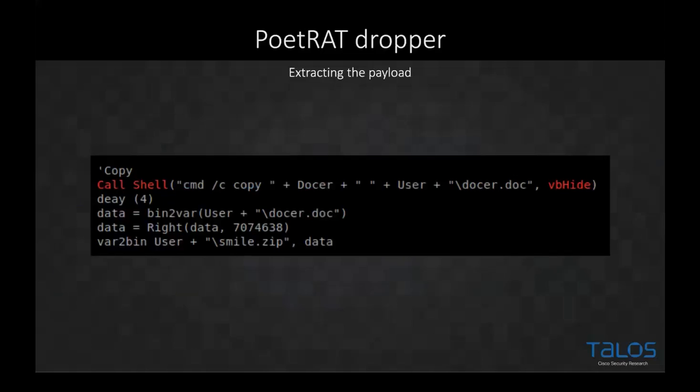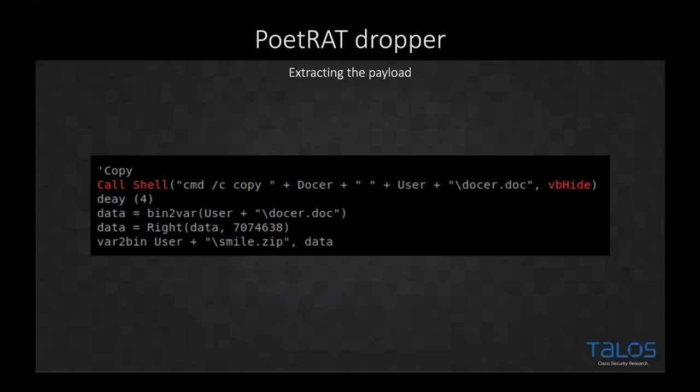So the dropper comes with a payload extraction mechanism initially. Now this is an old trick. This is a trick that we've seen time and time before where we see files that are appended onto the end of other files. We've seen this on executables. We've seen it on image files like PNGs and JPEGs. We've seen it on Excel files. We've seen it on doc files. We see this quite a lot, but what PoetRAT did this time, so they used an old trick, but in a new way. So the malware was included inside a zip file that was appended to this Word document.